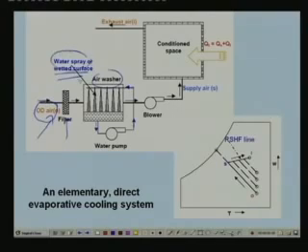Since this air is unsaturated, there will be evaporation of water from the wetted surface to the air. Since evaporation is an endothermic process, the latent heat of evaporation has to be supplied, and this latent heat of evaporation is supplied by air or water or both. So, in this process, the air which comes out of the evaporative cooler becomes cooled. It loses its temperature because the sensible heat is used for converting liquid water into vapor.